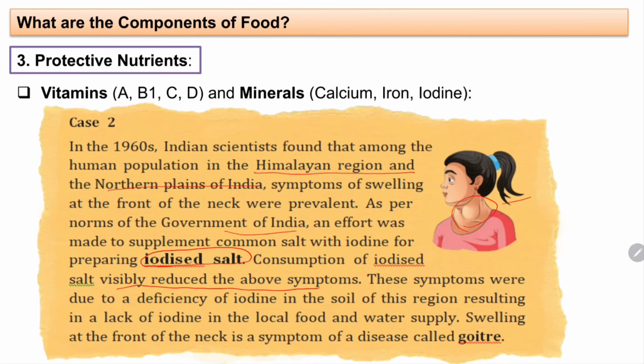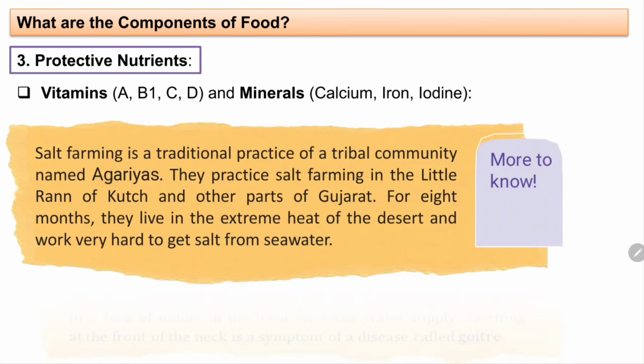These symptoms were seen because of a deficiency of iodine in the soil of this region. So swelling at the front of the neck is a symptom of the disease known as goitre. All right, I hope this was clear.